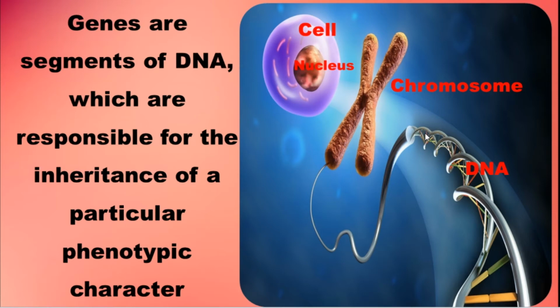It is responsible for a particular character. So we should know what a phenotype is. What is the particular character? If the parent is tall, it means there is a gene responsible for the tallness of the parent. So it is passed to the offspring, so the offspring are also tall. There is no way short offspring come from a tall parent, especially true or heterozygous tall parents. So what do we mean by phenotype? We will see that.